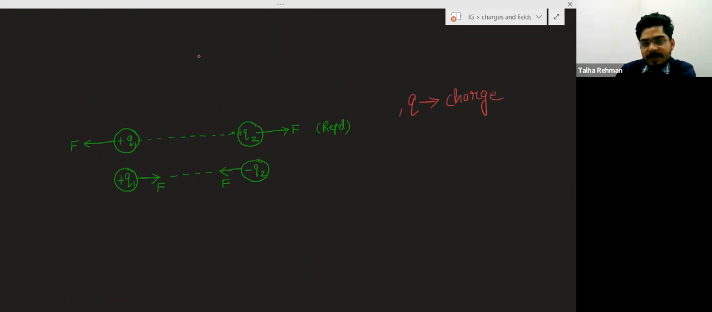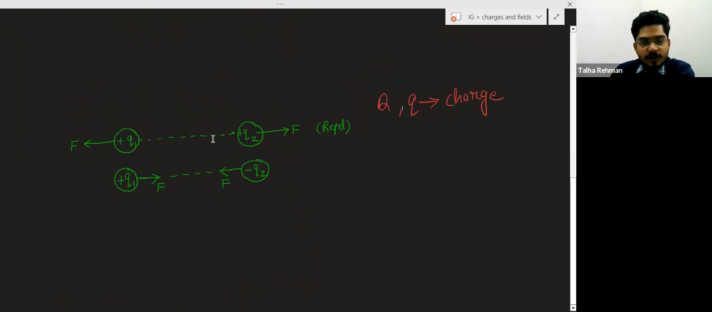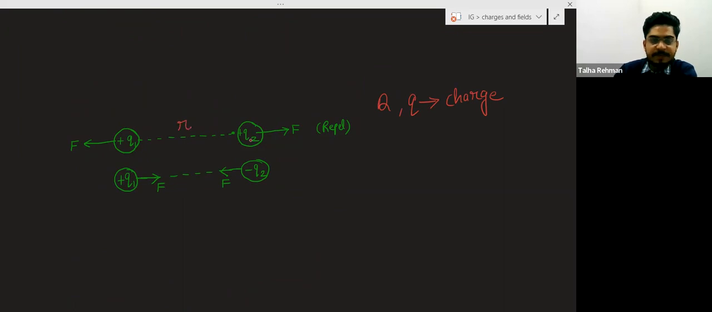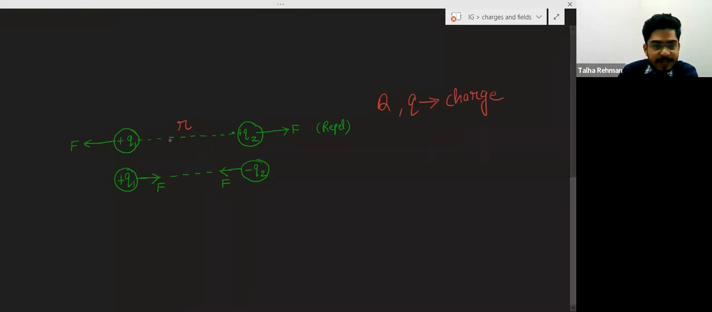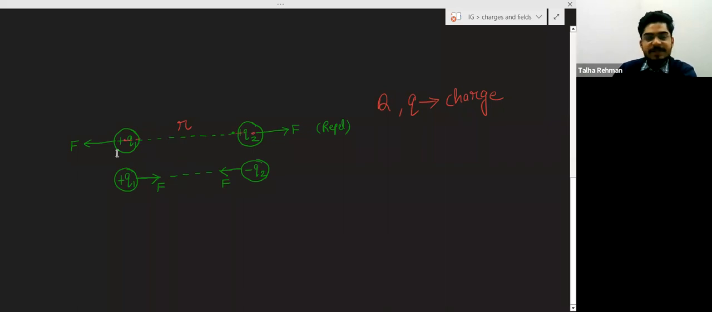Sometimes we will represent it with capital Q also. Charge. So these are the two charges, and these two charges are separated by some distance r. So r is the distance between two charges, and this distance you will take from the center of these charges. This r is basically the distance between the center of one charge and the center of another charge.